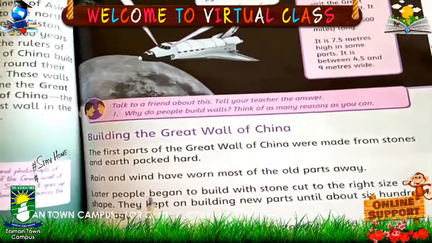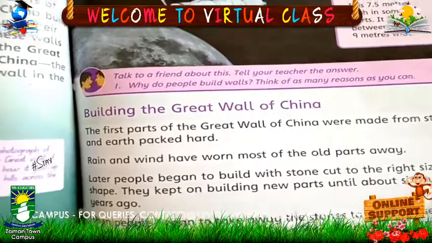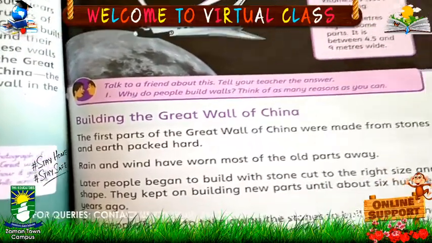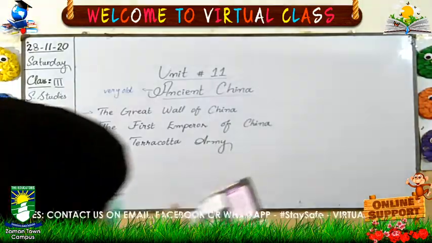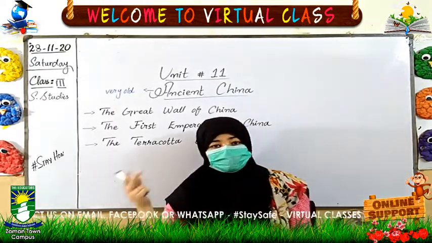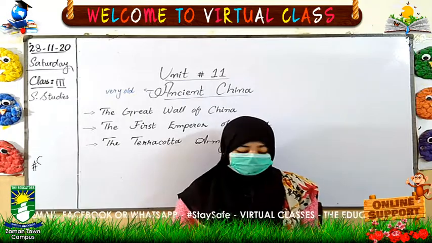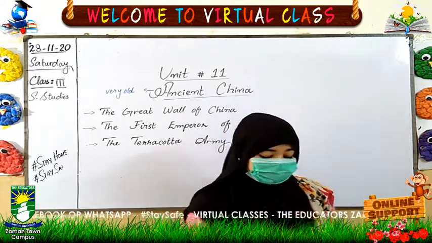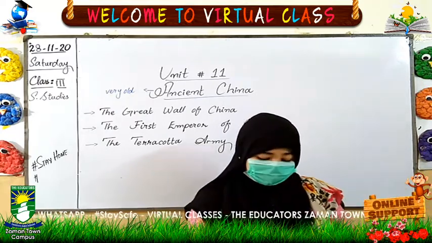Later the people began to build with stone cut to the right size and shape. They kept on building new parts until about 600 years ago, and then the people began to take away the stones and build their houses. They made holes in the wall for trucks and roads to go through it, but today it is not allowed. Now there are people who look after the wall and clear the rubbish from it.